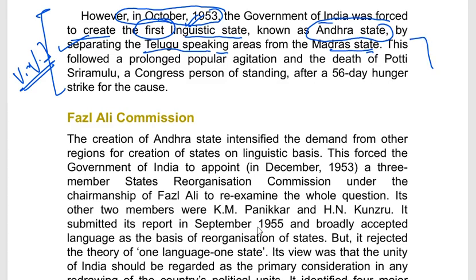And what was the triggering moment? The triggering moment was a political agitation and the death of a famous leader, Potti Sriramulu, after the 56-day long hunger strike he did as a form of protest. So, even after getting the recommendation from the two committees that language cannot be considered as the basis, because of the political agitation and because of the death of one of the most prominent leaders from southern India, the government was forced to create the first linguistic state, Andhra state.